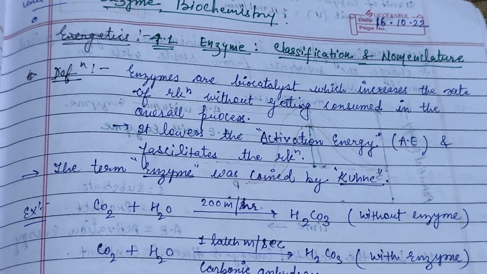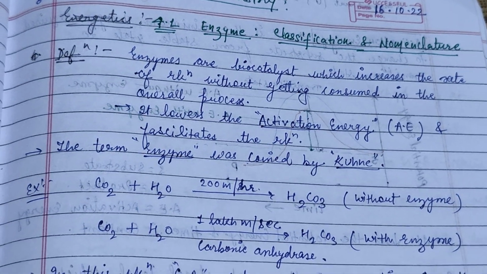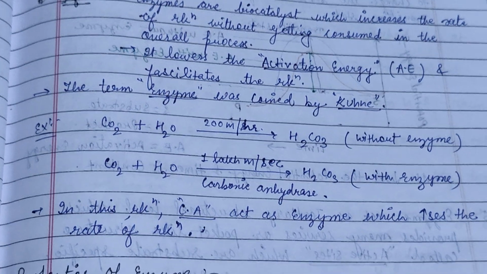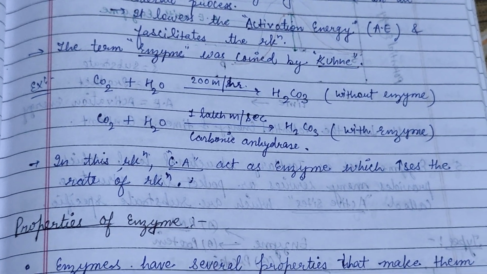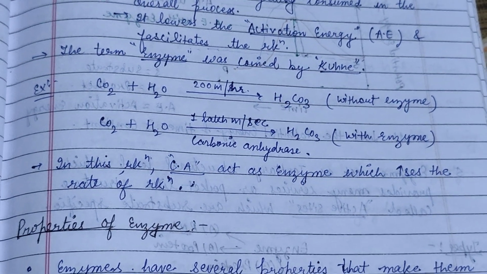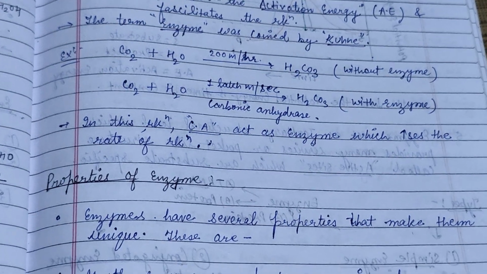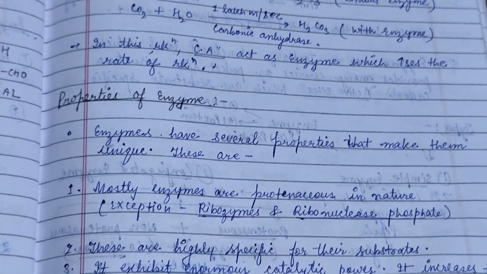Here is another video regarding the topic enzymes, their classification and nomenclature. Enzymes are biocatalysts which increase the rate of reaction without getting consumed in the overall process. So it lowers the activation energy, and what activation energy is we will see in the later stages. The term enzyme was coined by Kuhne, and the properties of enzymes are as follows.